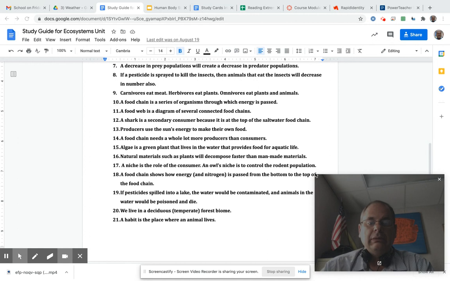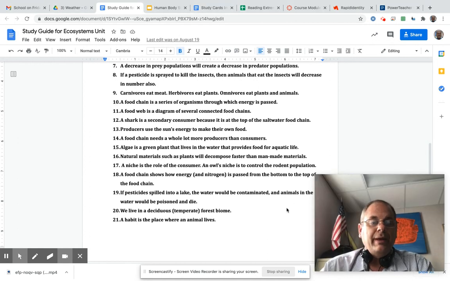That's not cool. All right, so we want to keep our pesticides out of the water and out of the lake. Number 20, we live in a deciduous or temperate forest biome. Deciduous means the trees decide to drop their leaves in the fall.